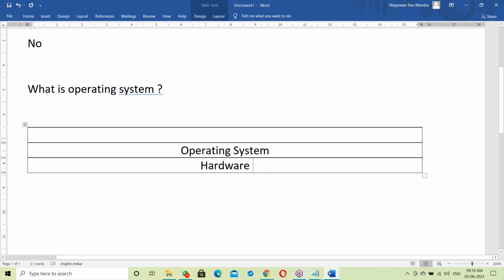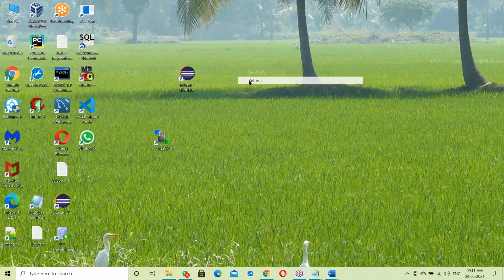When you purchase a laptop, they will set up the OS and give it to you. On top of the hardware, the OS is running. Once OS setup is done, your system is ready to use. Without OS, no computer. Your computer is nothing but the OS, and that OS has to work.